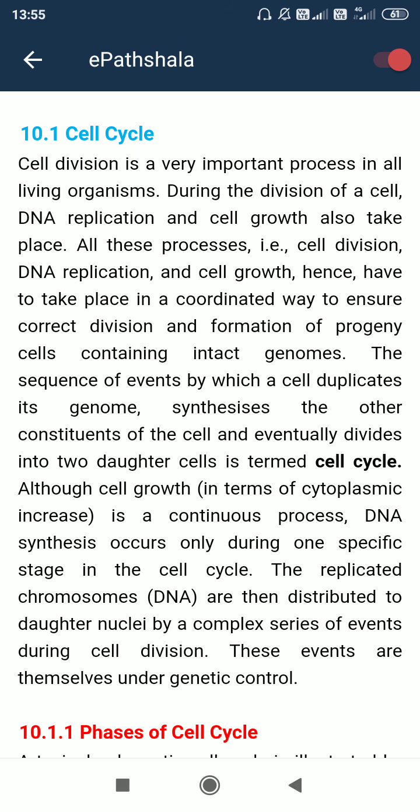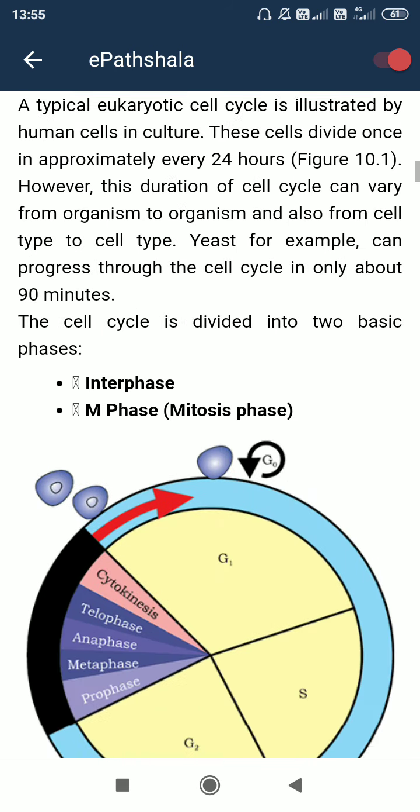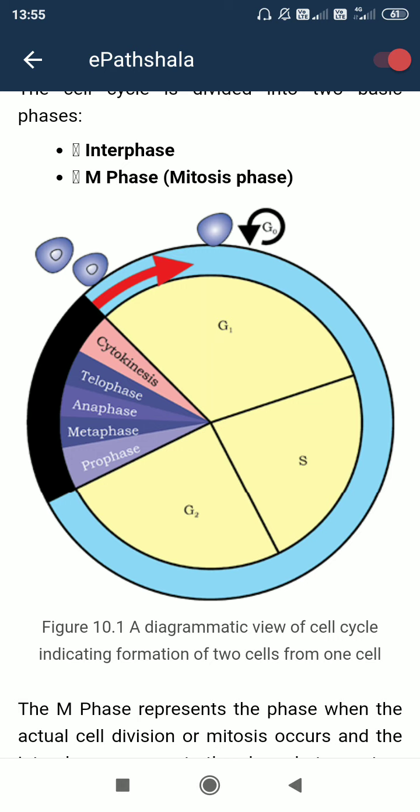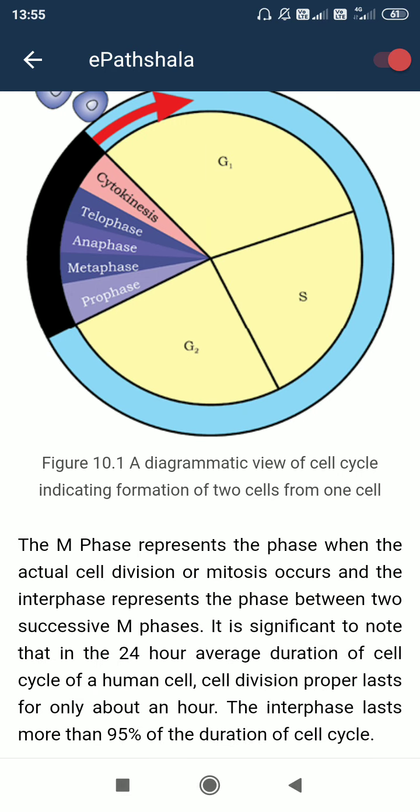So the cell cycle is actually, first we need to go there. Here you can see G2 and M phase. A total of 4 major phases are there in the cell cycle, and another phase is G0, which I will cover. So G1, S, G2 and M phase.